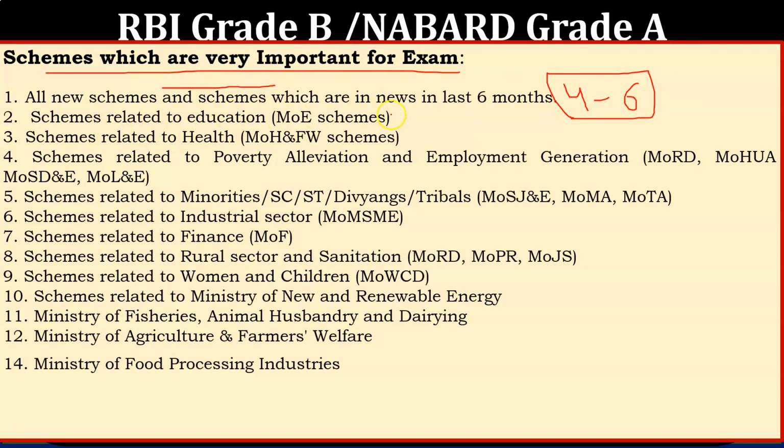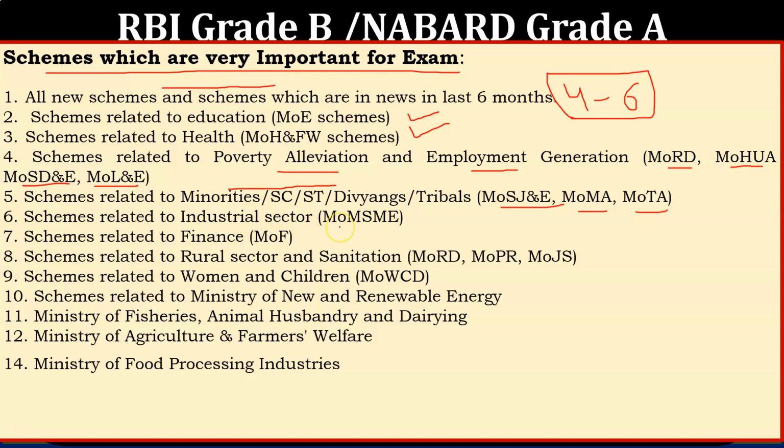So schemes of the Ministry of Education are important. Schemes of the Ministry of Health and Family Welfare, schemes of poverty alleviation, employment generation. For these you have to cover the Ministry of Rural Development, Housing and Urban Affairs, Skill Development and Entrepreneurship, Labour and Employment, schemes related to minorities, SC/ST, Divyangs, tribals, Ministry of Social Justice and Empowerment, Ministry of Minority Affairs, Ministry of Tribal Affairs.